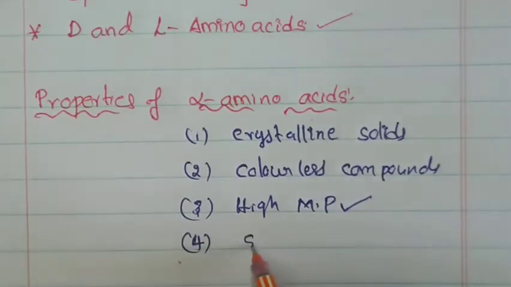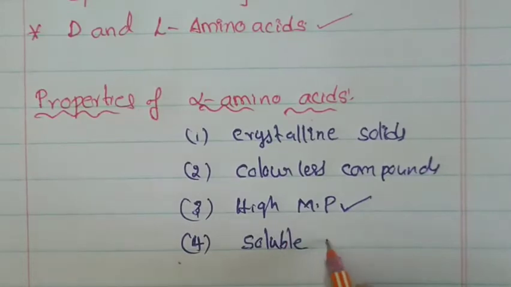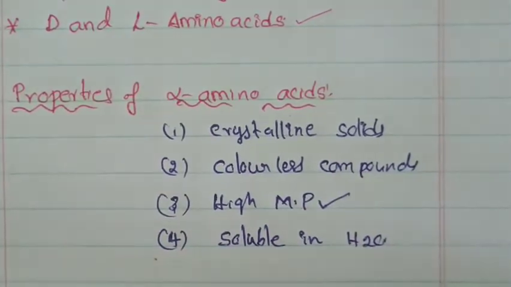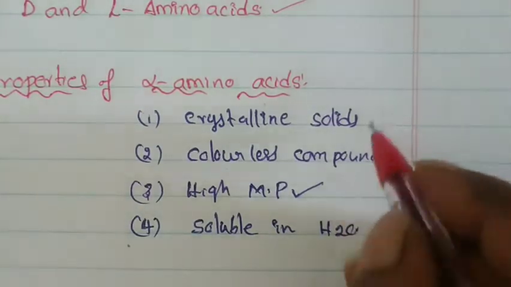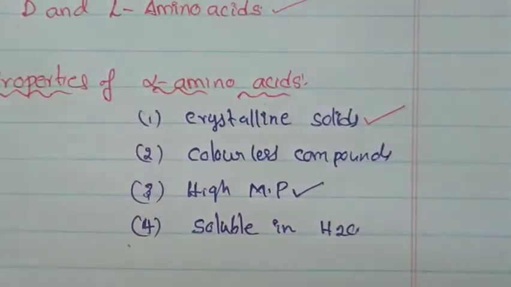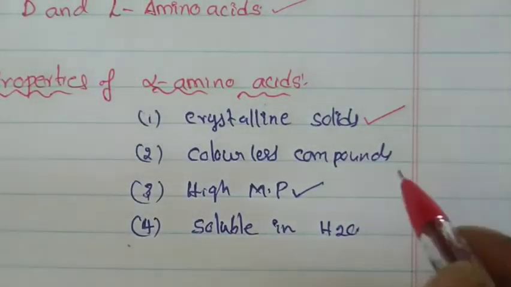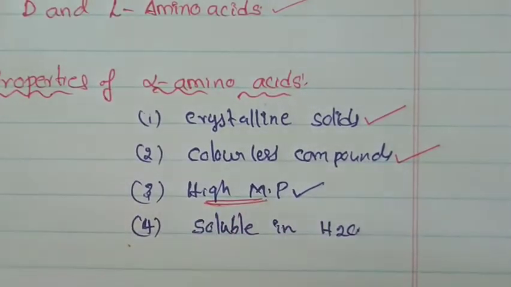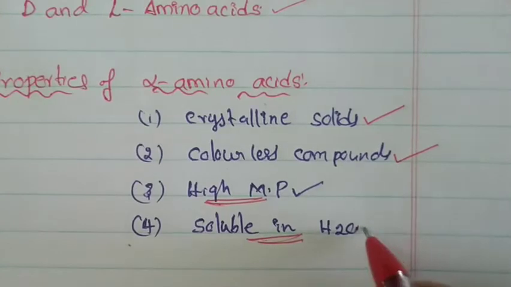Fourth one, the alpha amino acids are soluble in water. So these are the main four important properties of alpha amino acids. At room temperature, they are crystalline solids, they are colorless compounds, high melting points and boiling points, they are soluble in water.